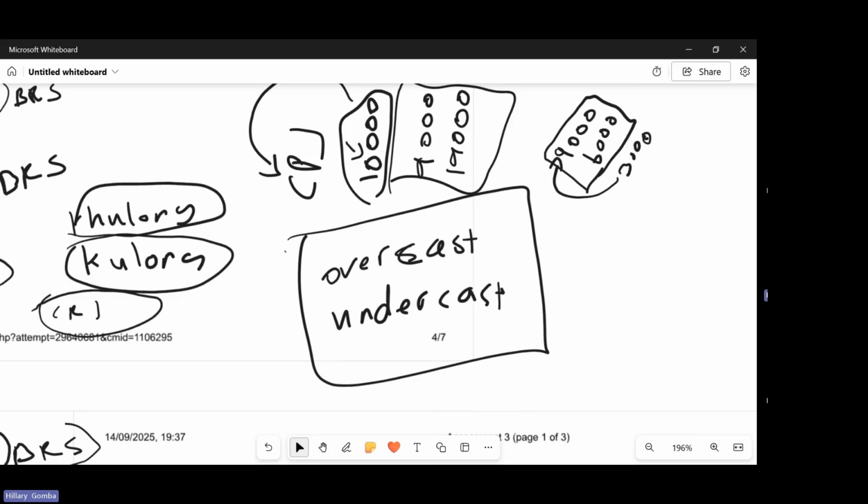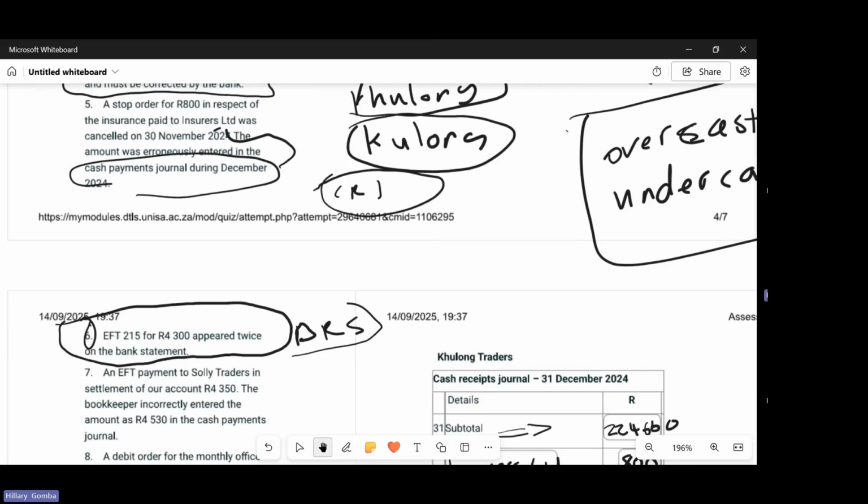But if it's an undercast, it is recorded in the same journal that it occurred. If an undercast occurred in the cash receipts journal, it is recorded in the cash receipts journal. If it was made in the cash payment, it is recorded in the cash payment. It's only an overcast whereby you need to record it in the opposite journal. Here the opposite journal of cash receipts is cash payment. Do we all understand? Yeah, understood.